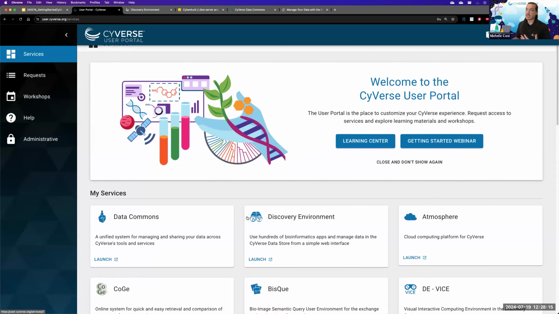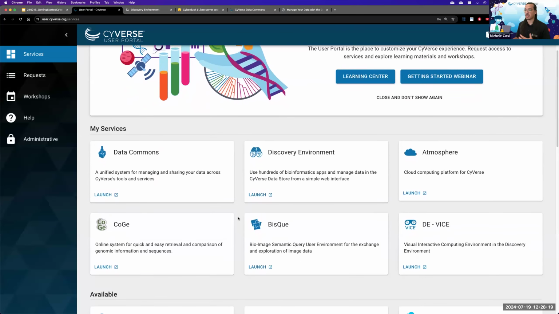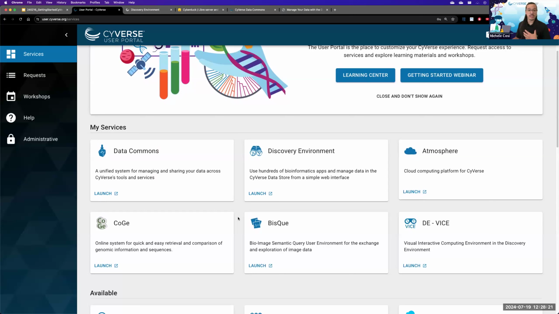The user portal is a great place to start, where you can get access to a number of services. The ones that I want to bring your attention to are the Discovery Environment, which is our cloud laboratory bench, and VICE, which is where all of our applications live. VICE and the Discovery Environment go hand in hand, as we're going to be seeing in just a second.